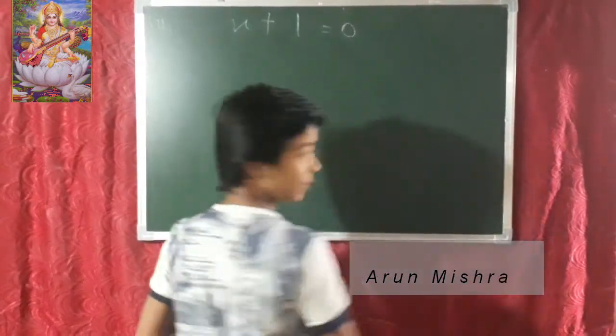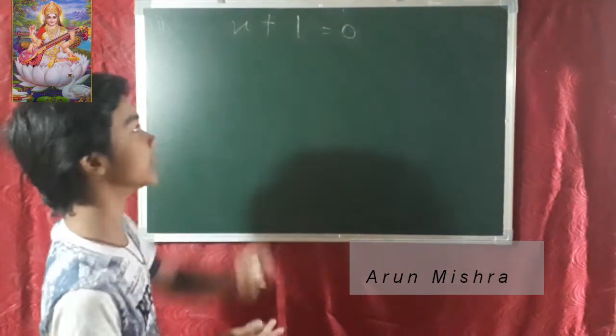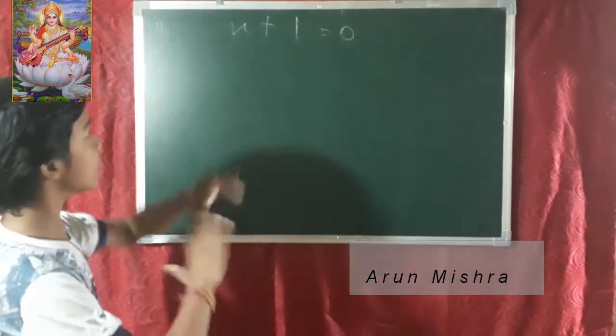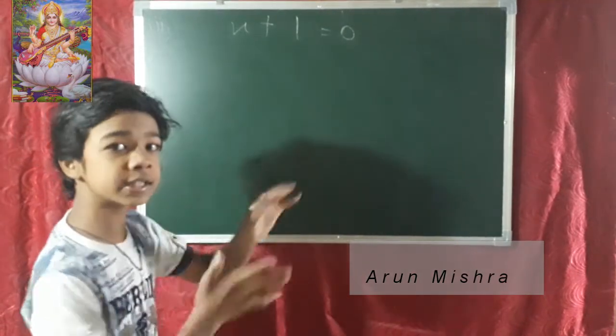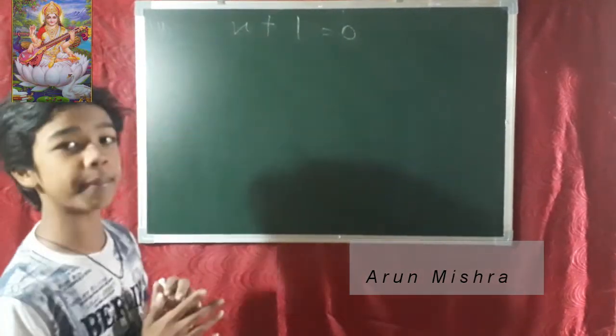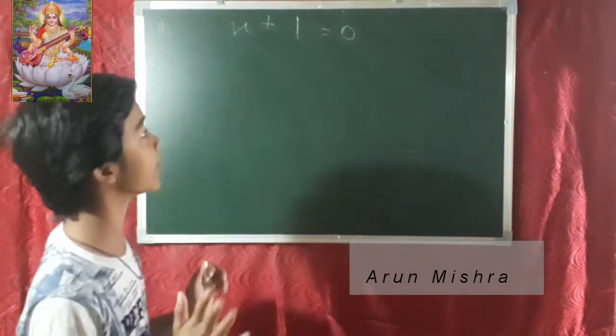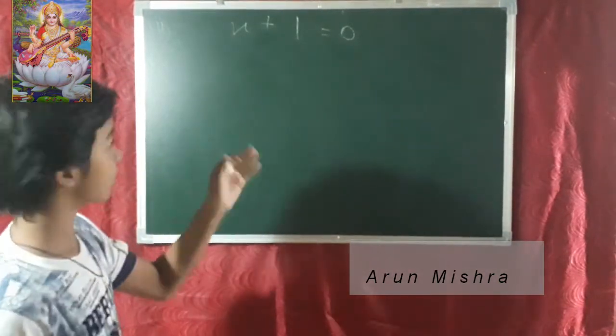Friends, now we are moving to our second question. What is x plus 1 is equal to 0? The question is nothing but the sign with 1 is changed. In the first question it is written minus, in the second question it is written plus. There is no other difference, so we are solving that type only.